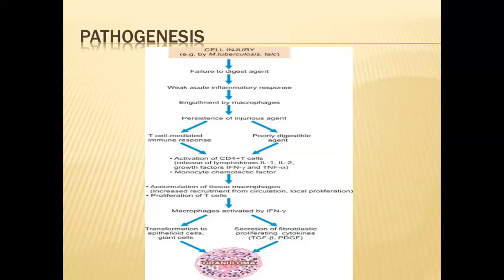Now you can see the pathogenesis, how this granuloma is produced. First of all, when the body sees a particle which is indigestible and large, and the cells fail to digest the agent, the acute inflammation remains for 24 to 48 hours. It is a weak acute inflammatory response.